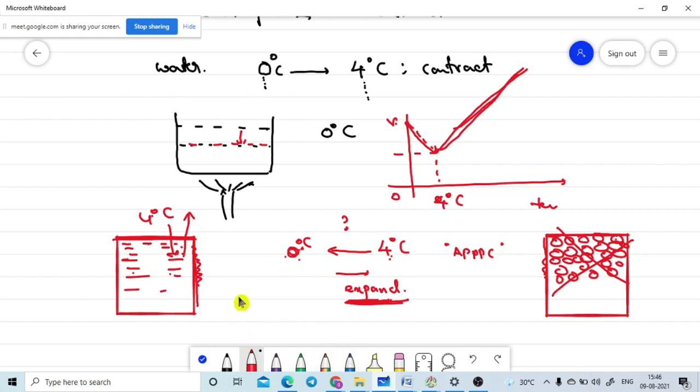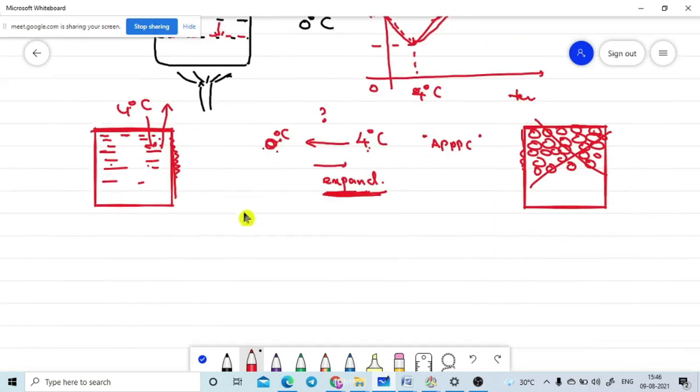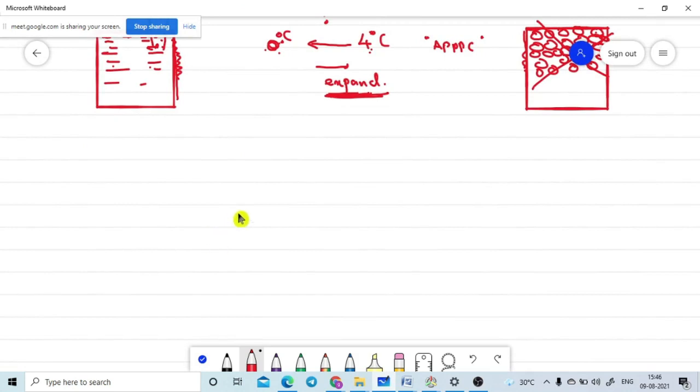Any issue regarding this? In the same principle, one of the materials also shows this, that is silver iodide, AgI. Silver iodide shows the same property as water, but the temperature range is 80 degrees Celsius to 140 degrees Celsius.